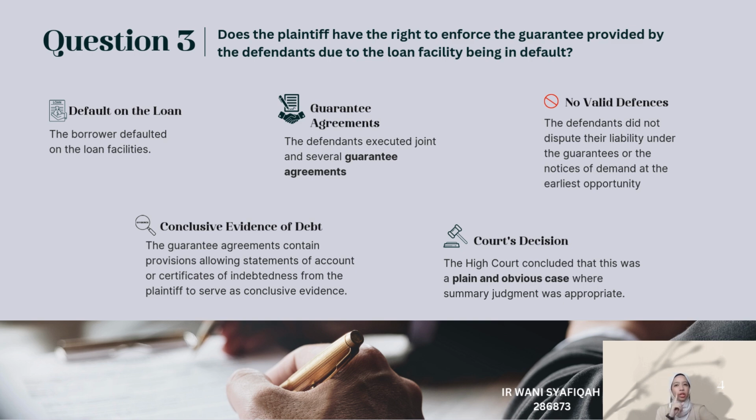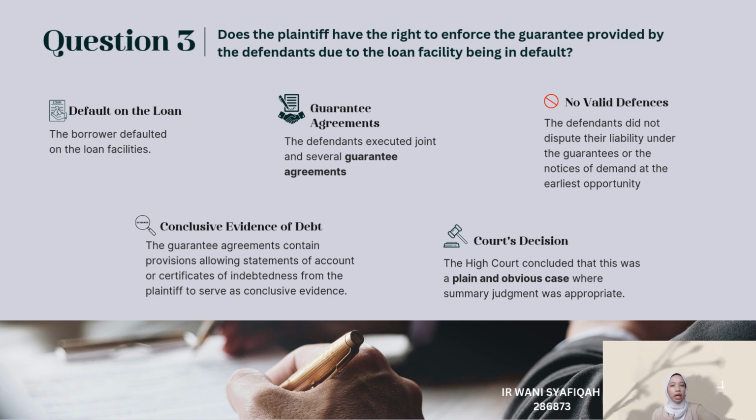The first one is default on the loan. The borrower defaulted on both the first facility and the second facility, leading the plaintiff, which is Bank Pembangunan Malaysia Berhad, to terminate the facilities and issue demands to the borrower and the guarantor, which is the defendant. Despite these demands, the borrower and defendant failed to dispute the claims or settle the amount.